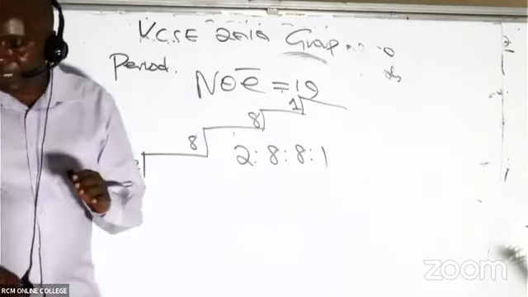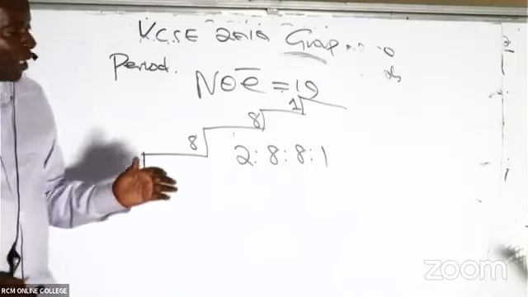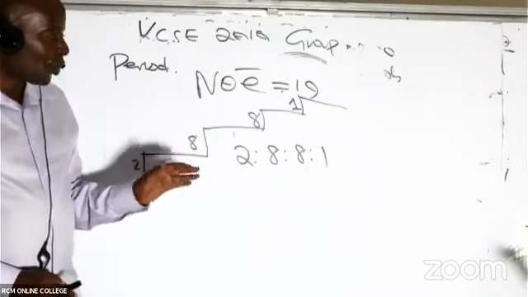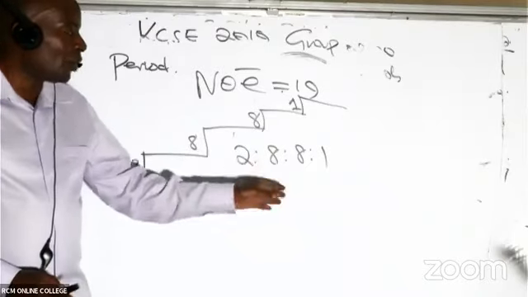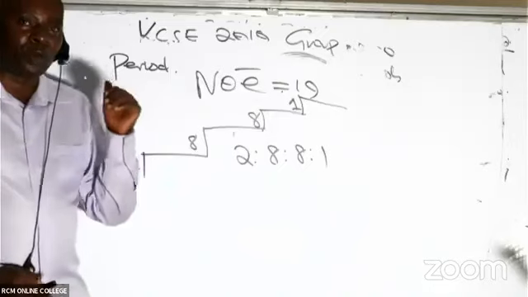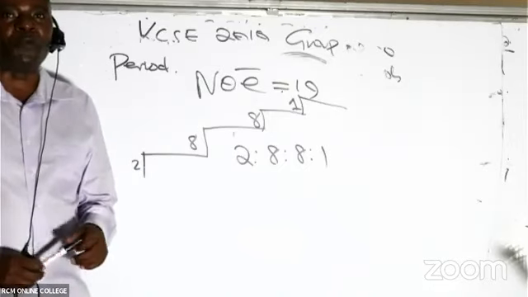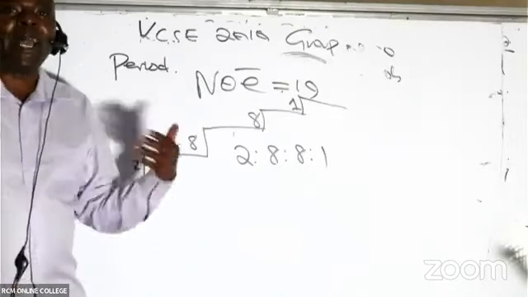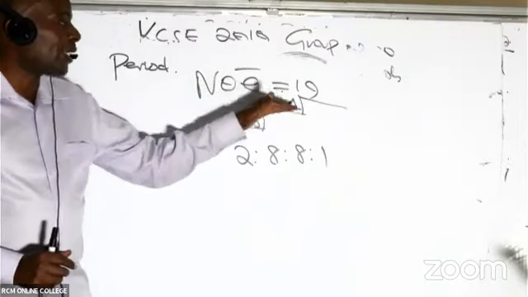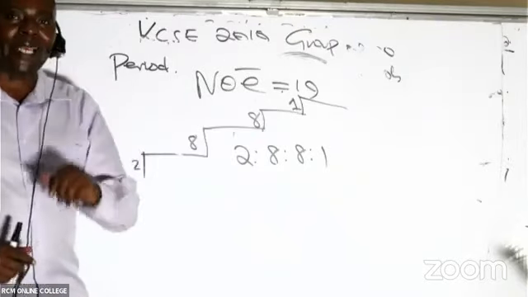Chemistry, we are doing chemistry, Jessica, don't worry, and you're almost finishing. So in this case here, occupied energy levels. This level 1, level 2, level 3, level 4. So we are talking of period 4. Or in my case, 4 staircases. So we have staircase 1, staircase 2, staircase 3, staircase 4.